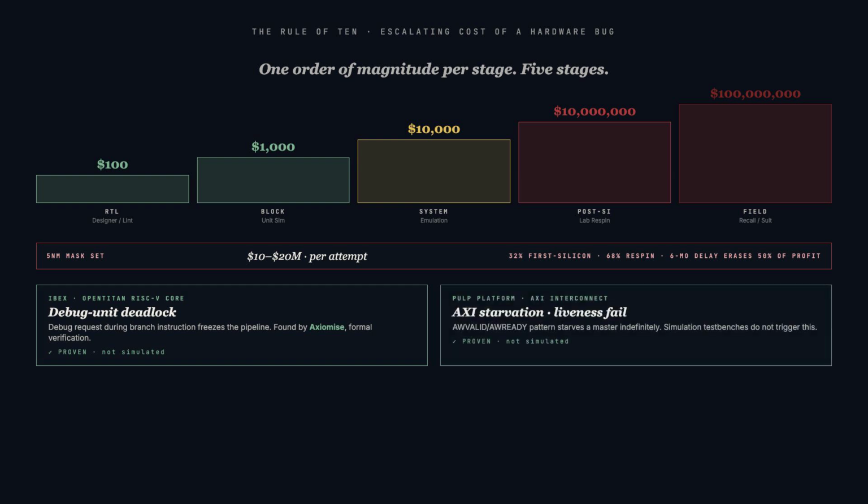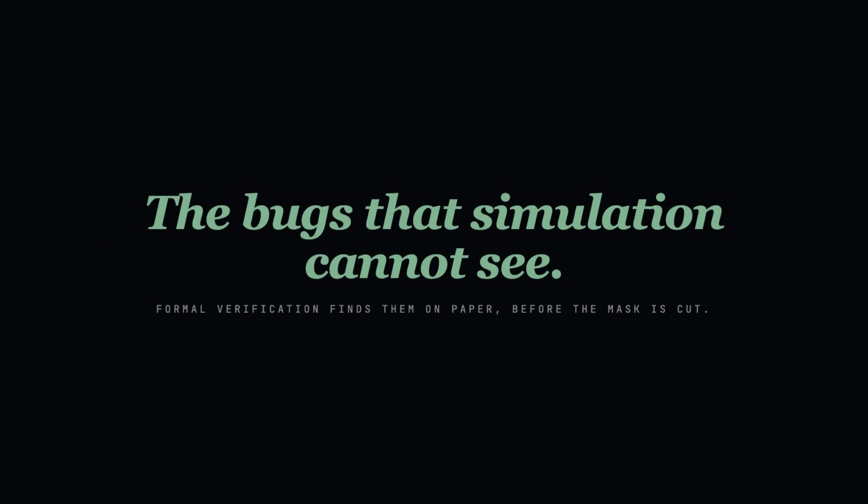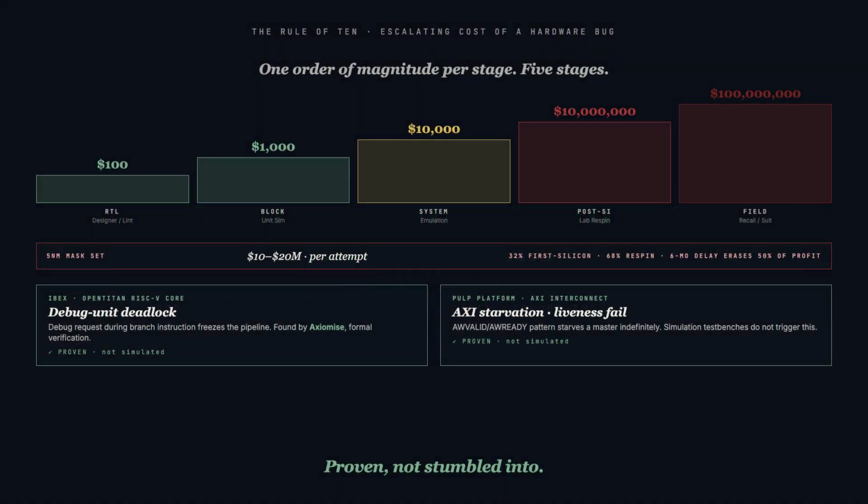Formal verification has already caught the bugs that simulation could not. Axiomize found a deadlock in the Ibex RISC-V core, where a debug request during a branch instruction could freeze the pipeline. The same approach exposed an AXI starvation bug in the PULP platform, a liveness failure that standard simulation testbenches simply do not trigger. These were proven, not stumbled into.